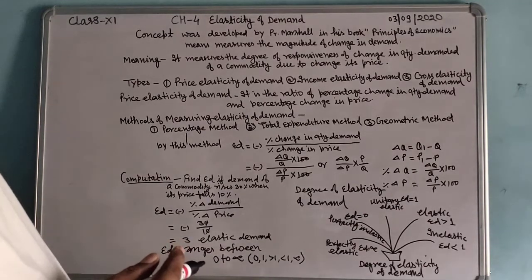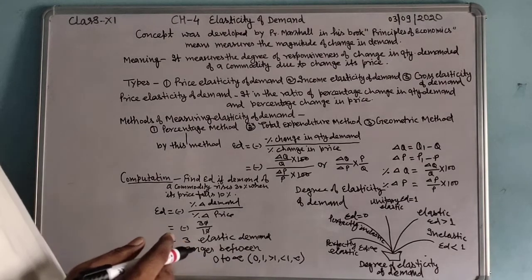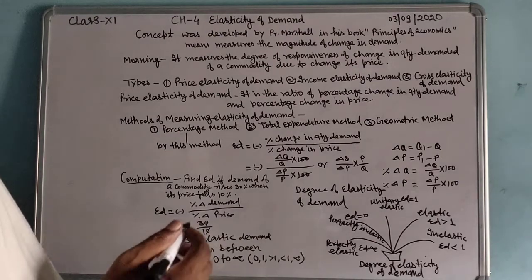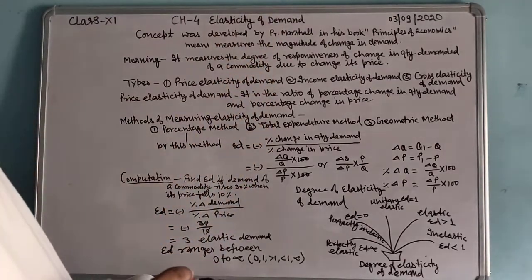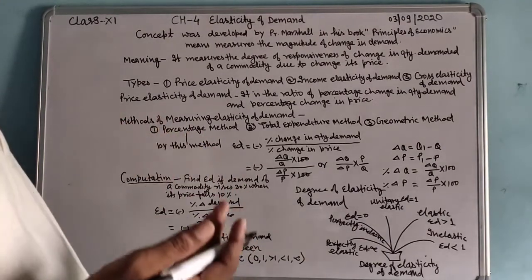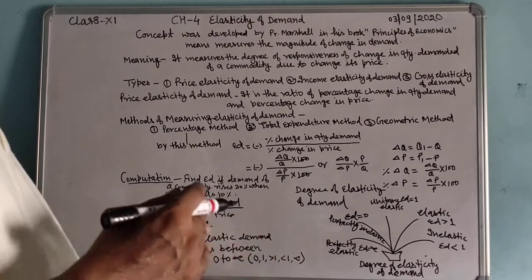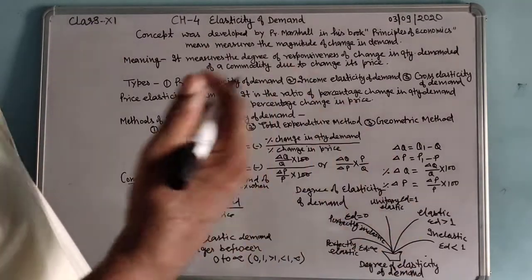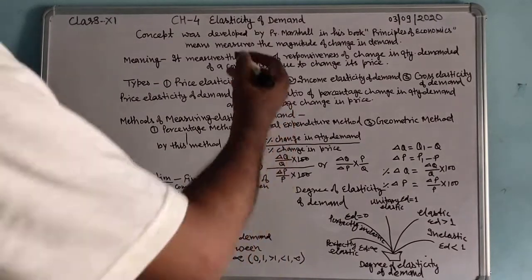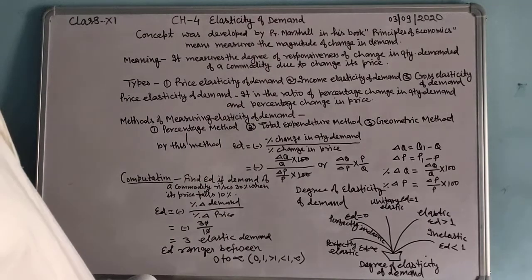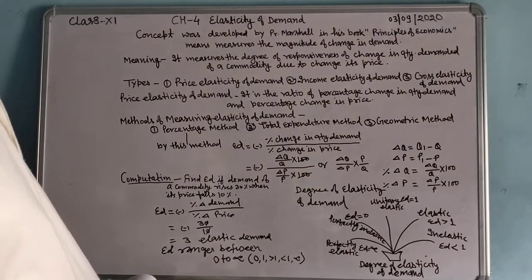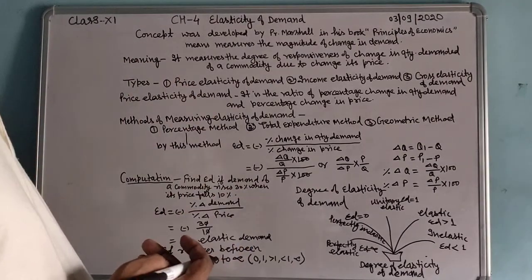It indicates only the direction of demand changes when price changes. Direction means demand changes positively, that is, increases or decreases, due to a change in price. But in elasticity of demand, we are able to say how much demand will change when the price of a commodity changes.